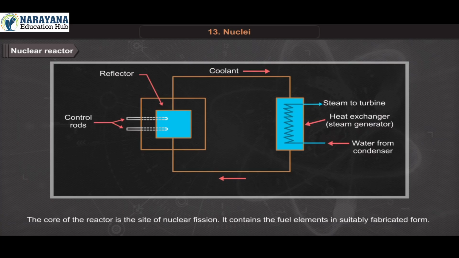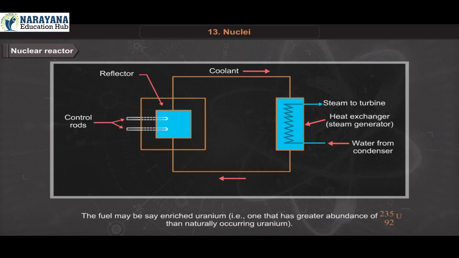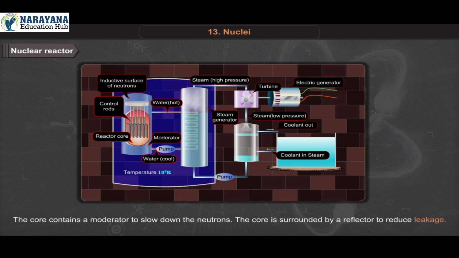The core of the reactor is the site of nuclear fission. It contains the fuel elements in suitably fabricated form. The fuel may be, say, enriched uranium, that is, one that has greater abundance of uranium-92-235 than naturally occurring uranium. The core contains a moderator to slow down the neutrons. The core is surrounded by a reflector to reduce leakage.